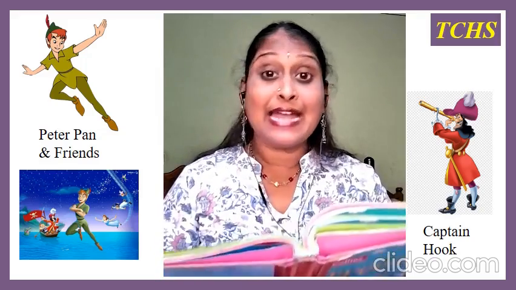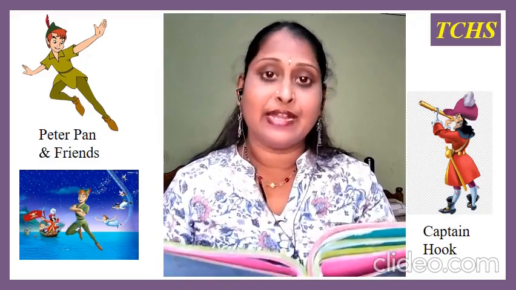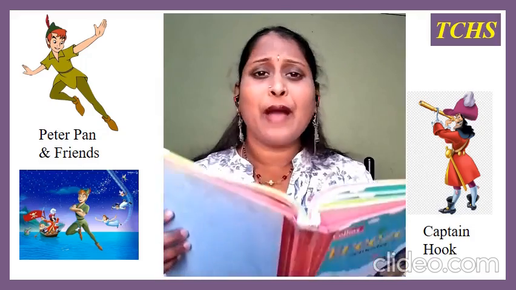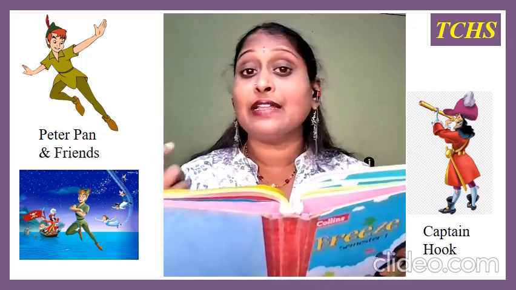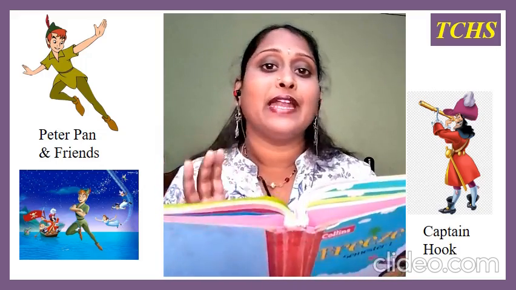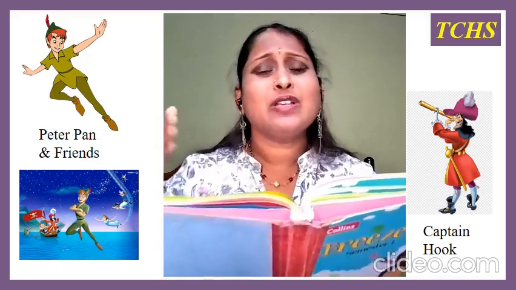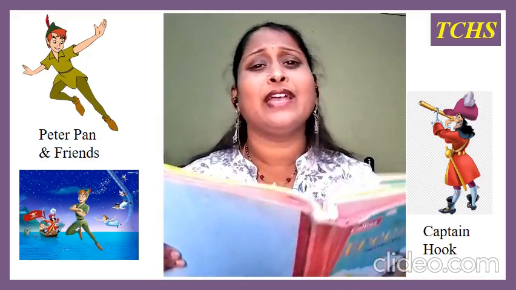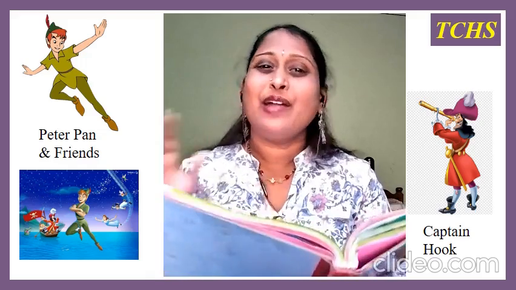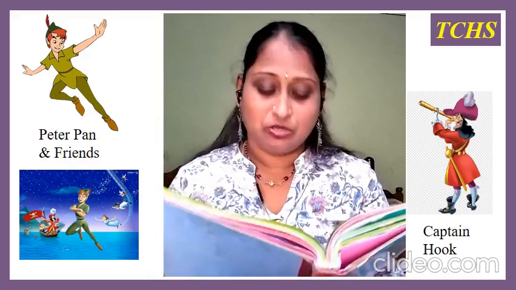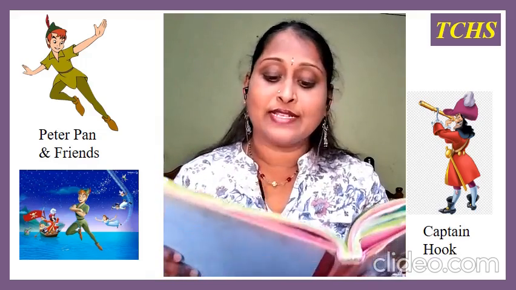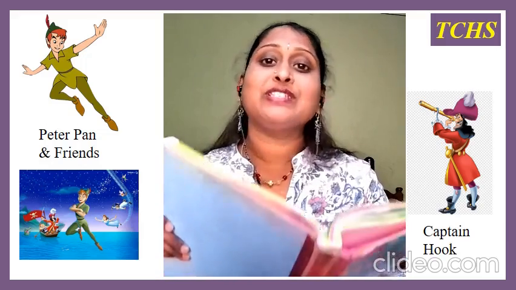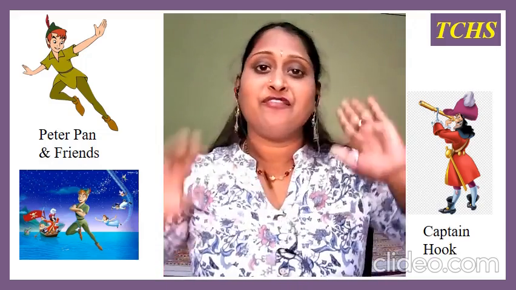Now, Peter's enemy is a wicked pirate named Captain Hook. Who is a pirate? One who just steals all the things, right? He is an enemy for Peter Pan, because this Captain Hook will be stealing all the things, and Peter Pan doesn't like him very much. Captain Hook has an iron hook in place of his right hand. We do have our left and right hand, right?